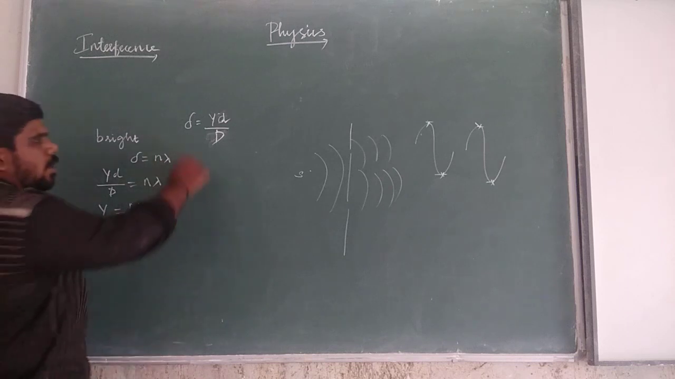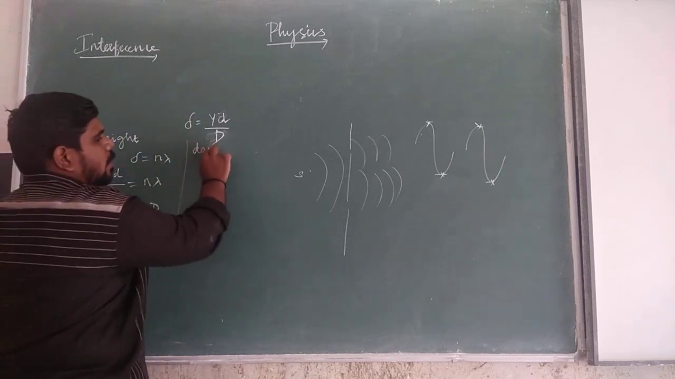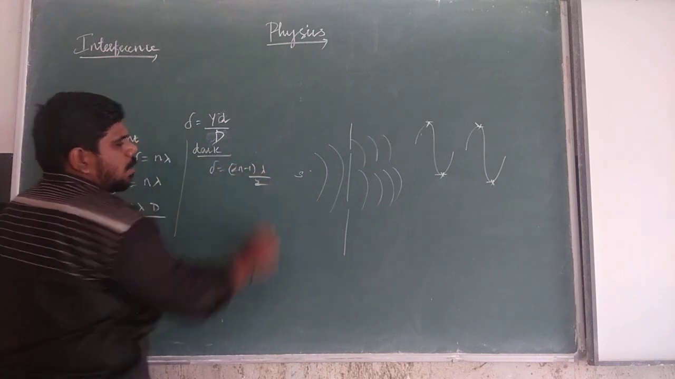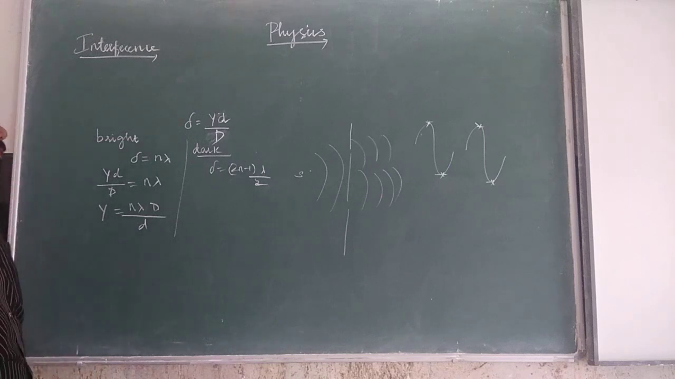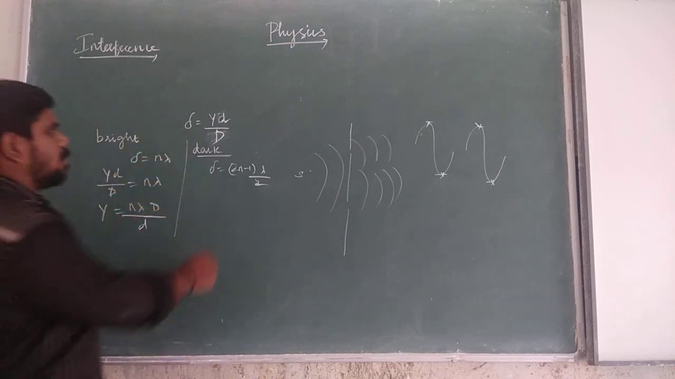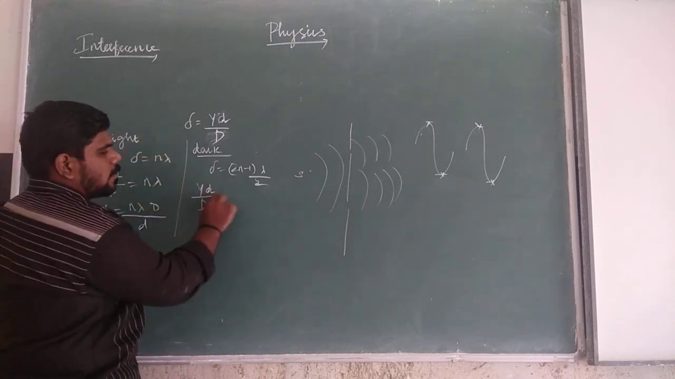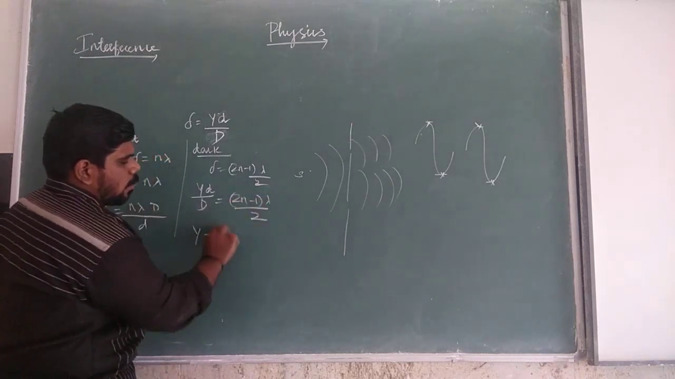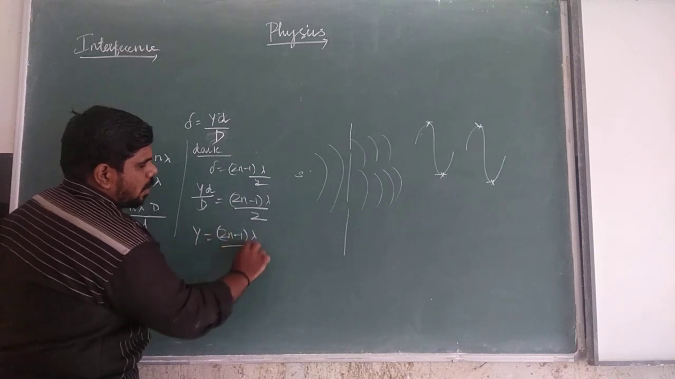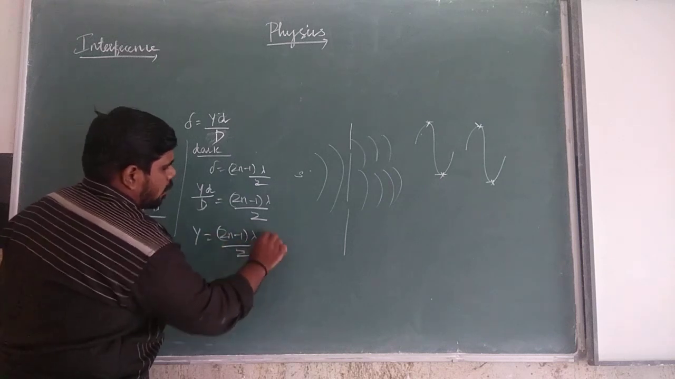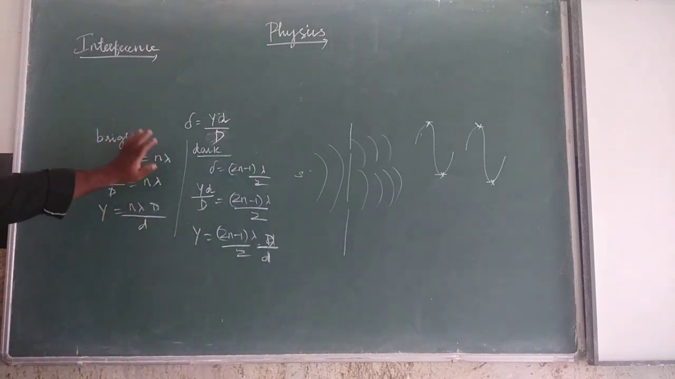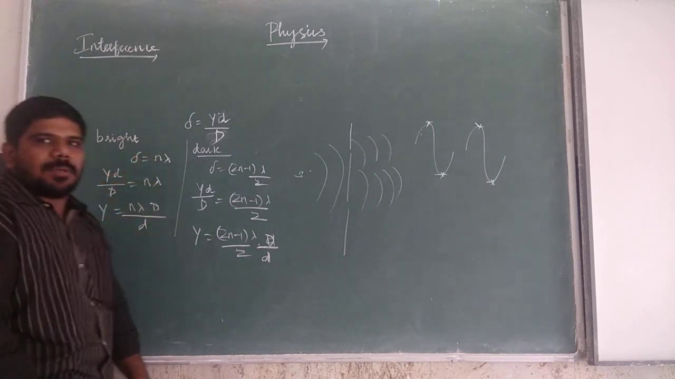Then we see the condition for the dark fringes. What is the condition for dark fringes? Delta is equal to (2n minus 1) lambda by 2. We substitute the value: y d by D is equal to (2n minus 1) lambda by 2. From this, y is equal to (2n minus 1) lambda by 2 into D by d. These are the parts we see in Young's double slit experiment.